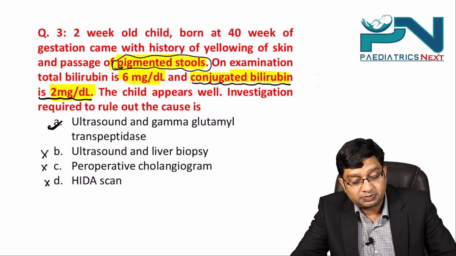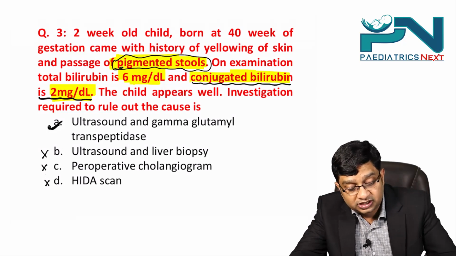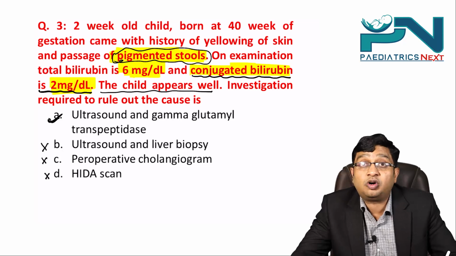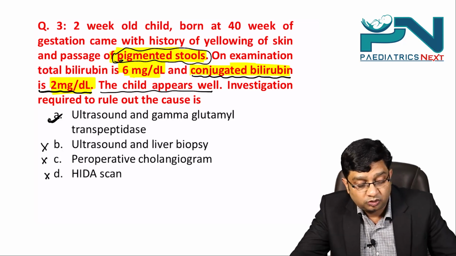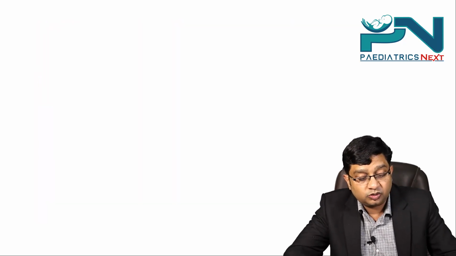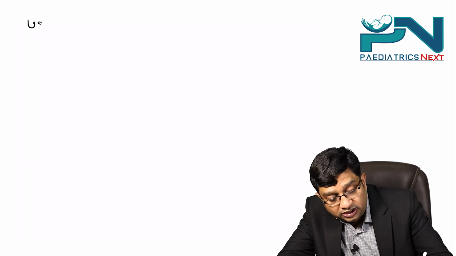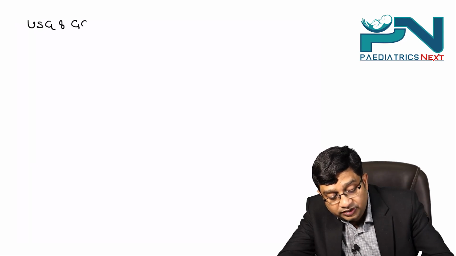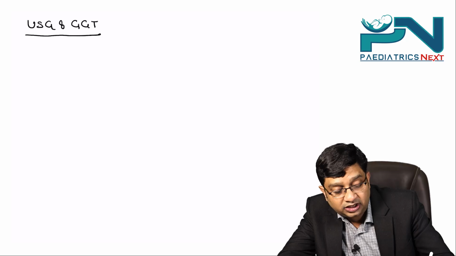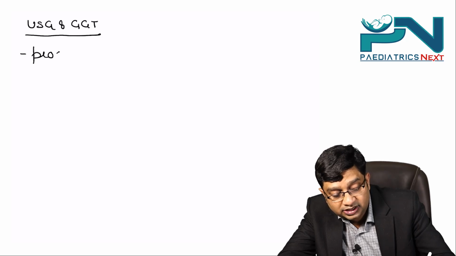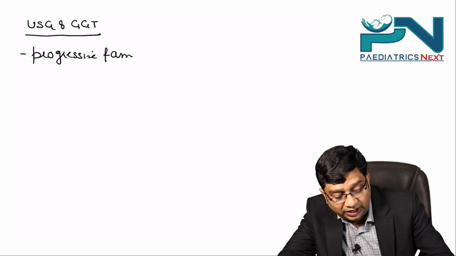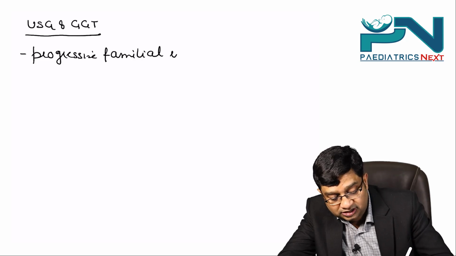Gamma glutamyl transpeptidase. The word given here is child appears well. So all the infection causes are being ruled out. And why do we require the ultrasonography and GGT? This is to rule out whether it is a case of progressive familial intrahepatic cholestasis.